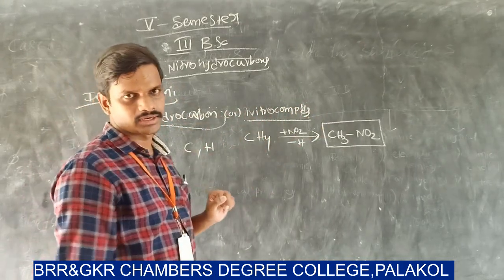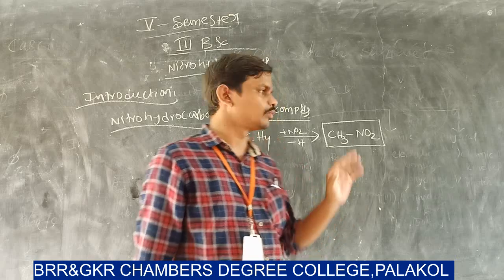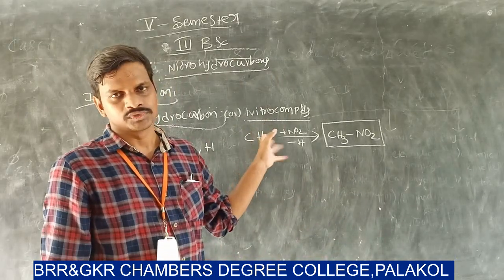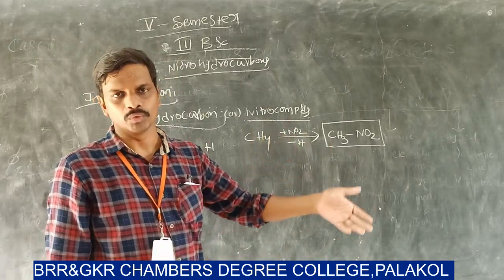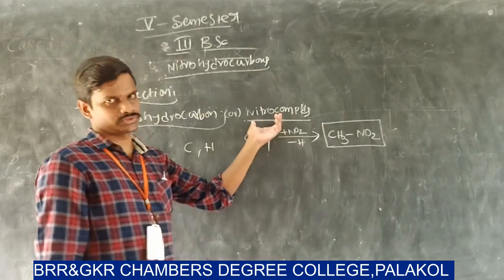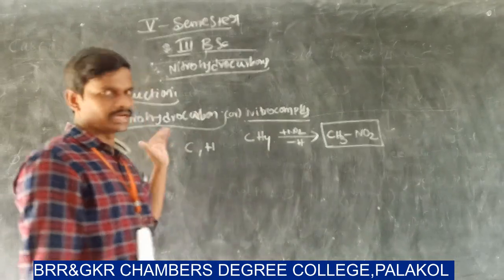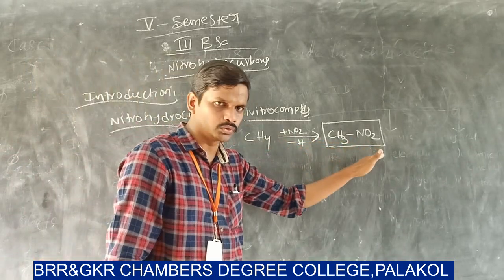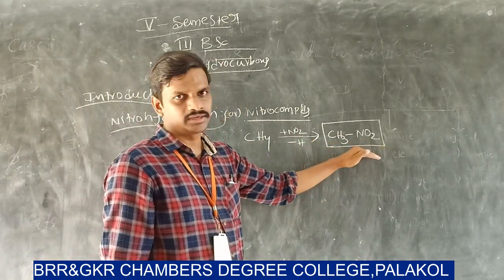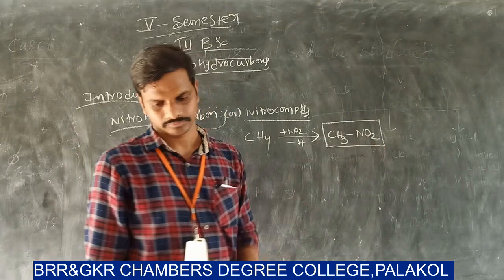Nitrohydrocarbons are also called nitro compounds. So what is a nitro compound? The compound which consists of an NO2 group is called a nitro compound. So nitro compounds are nitrohydrocarbons. Since this compound consists of NO2, it is called a nitro compound.